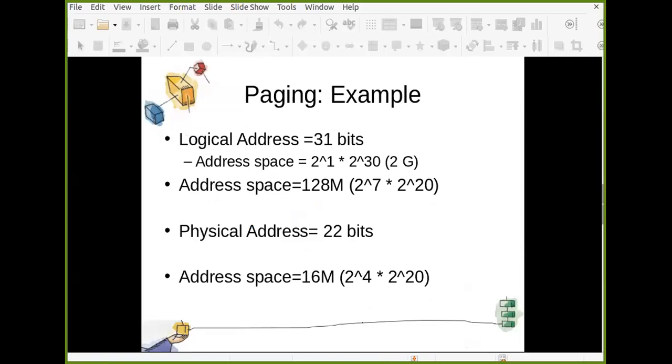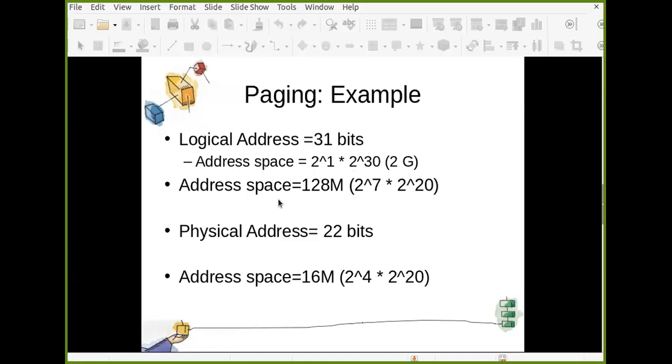Okay, so if logical address is of 31 bits, then address space. Now try to understand this. We are trying to do different calculations here. Suppose you are given logical address that is equal to 31 bits. So what is the address space? Address space is nothing but total number of addresses available. And if logical address is 31 bits, total number of addresses available equal to 2 raised to 31, and that is nothing but 2 gigabytes.